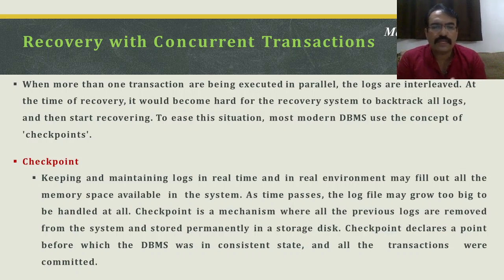So checkpointing means we are creating intermediate consistent states. We have one consistent state, we have a second consistent state, and we are creating intermediate consistent states. Of course, if all the transactions are not committed properly, we need to roll back the whole thing till the first time unit. But in most cases, we'll be saving rollback time and rollback changes. Let us say that out of 5 transactions, till the 15th time unit, 4 transactions are already over. Then we need to bother about only the 5th transaction, which is still under execution. So that way checkpointing is done.